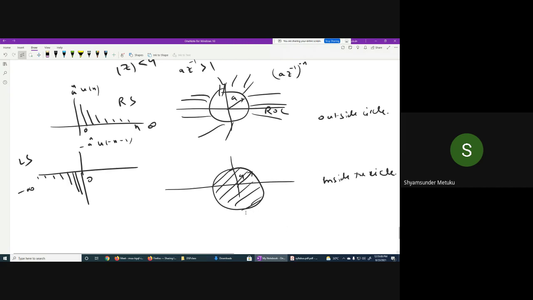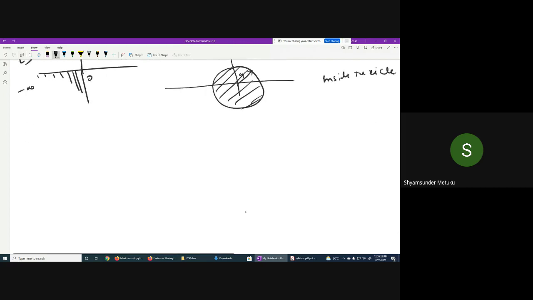Tell me. Like, sir, if it is right sided, it should always be outside the circle. Yeah, always outside the circle. If it is left sided, always inside the circle. Yeah. Okay. Now I'm giving the third example.